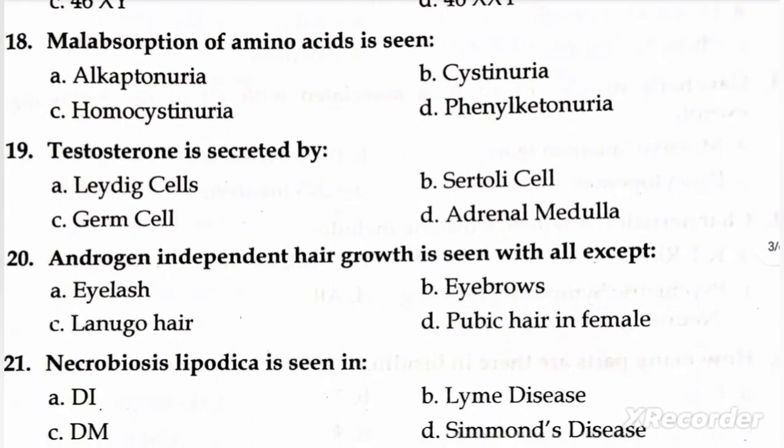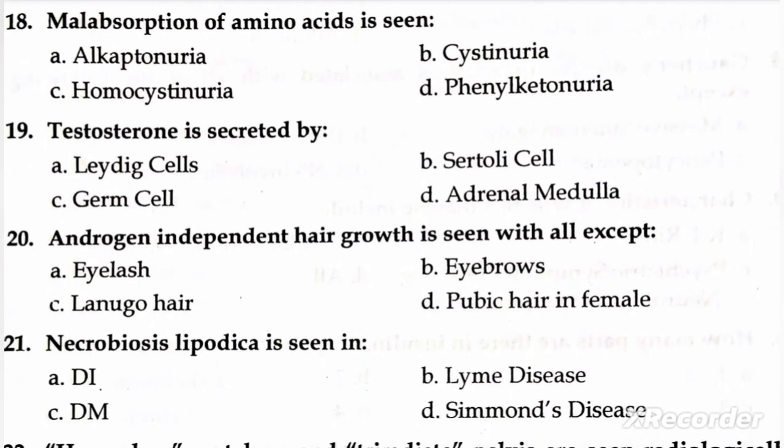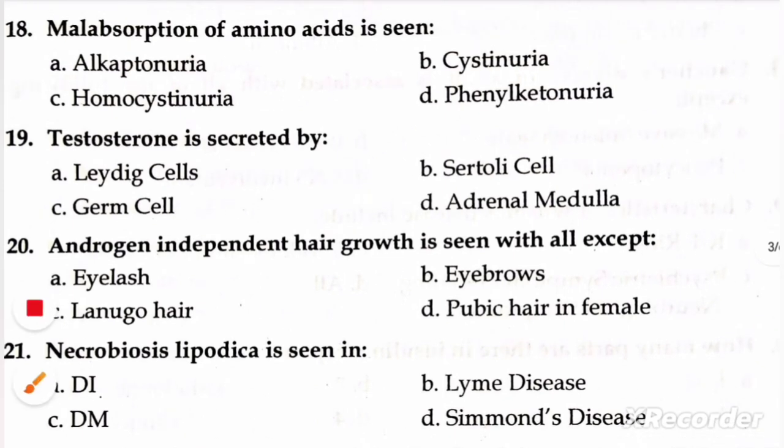Next question is, malabsorption of amino acid is seen in A, alkaptonuria, B, cystinuria, C, homocystinuria, and D, phenylketonuria. The right option is B, cystinuria.